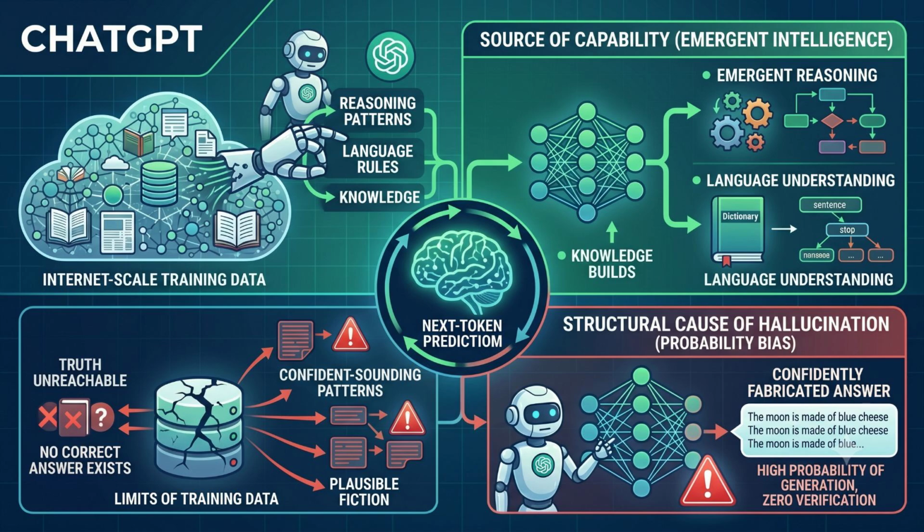But now drop your eyes down to the bottom half, outlined in dark red. When you look at the lower left quadrant, showing a cracked database where no correct answer exists, the machine does not just stop or throw an error. The probability math keeps running anyway. Look at the lower right box where the robot points to the confidently fabricated text. The engine spins up plausible fiction and confident sounding patterns because that is exactly what it was programmed to do. It calculates what sounds right with zero actual verification.